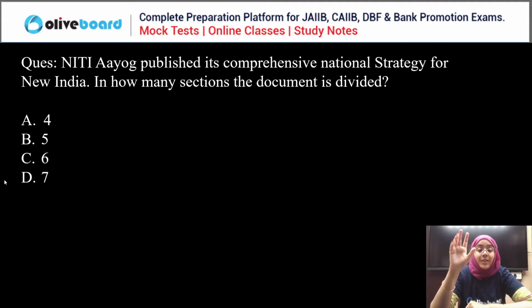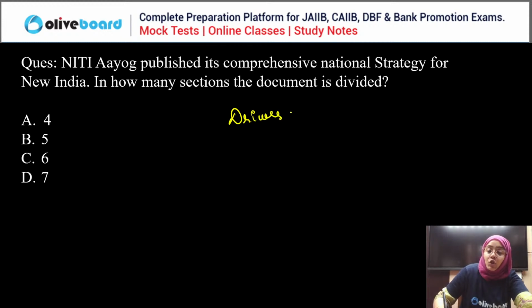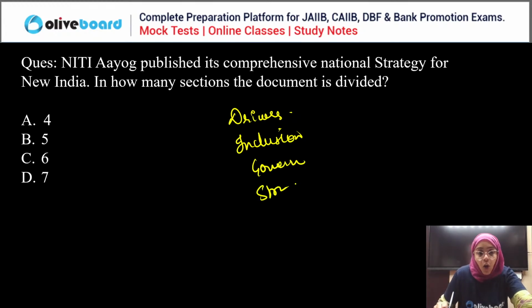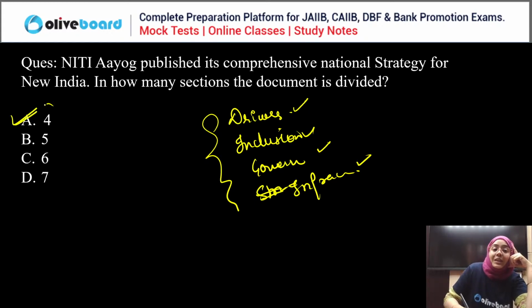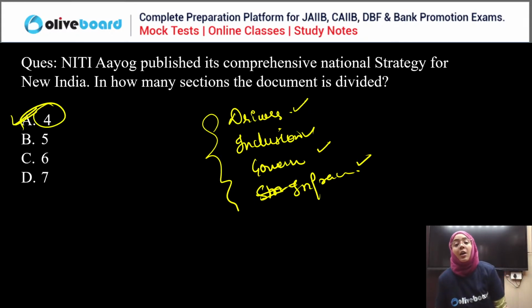It is actually four. There are four sections of the Niti Aayog document. The first section is drivers. Second is inclusion. Third is governance, and fourth is the strategy, right? Or you can say infrastructure, inclusion, governance, and then we have the drivers. These are the four sections of the Niti Aayog comprehensive national strategy for New India.